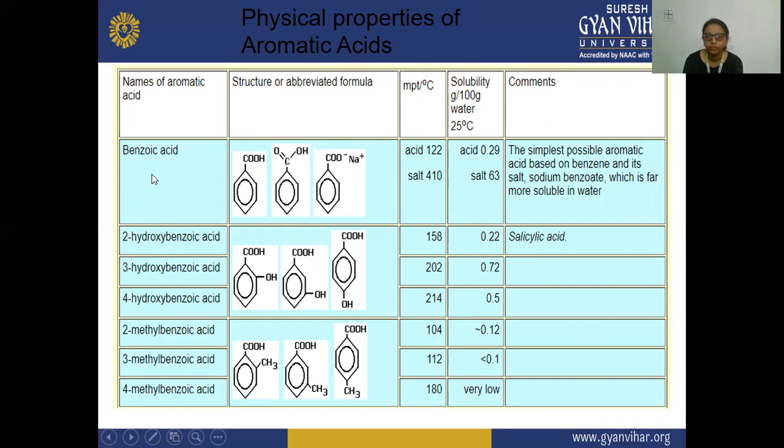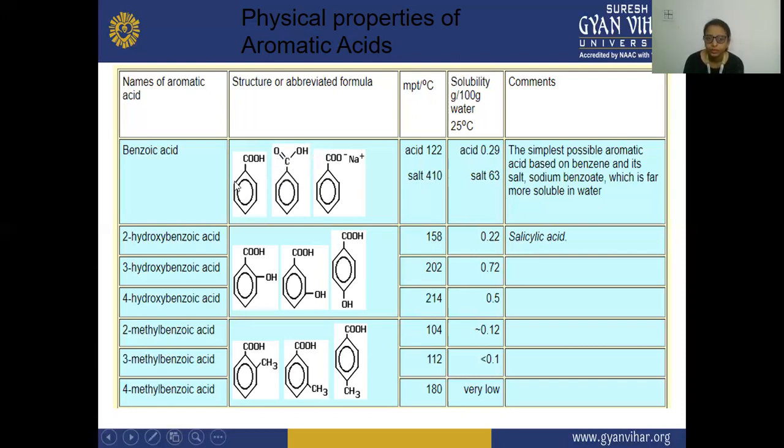The first aromatic acid is your benzoic acid, whose structure is a benzene ring containing the COOH, and we can also write it like this: C double bond O, single bond OH.